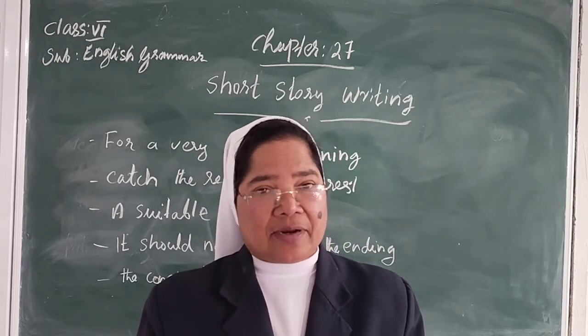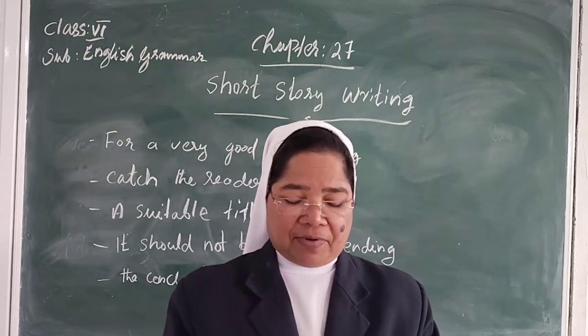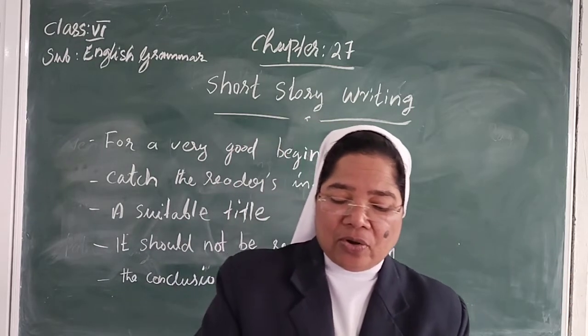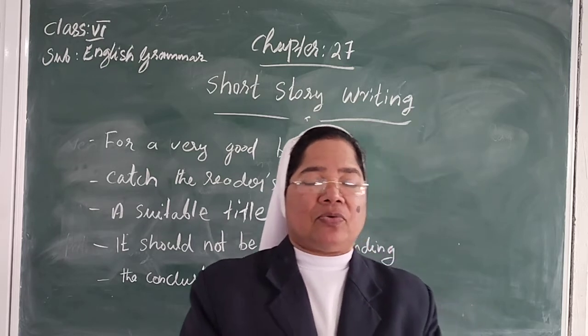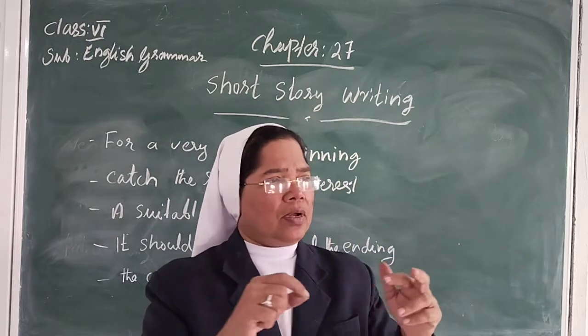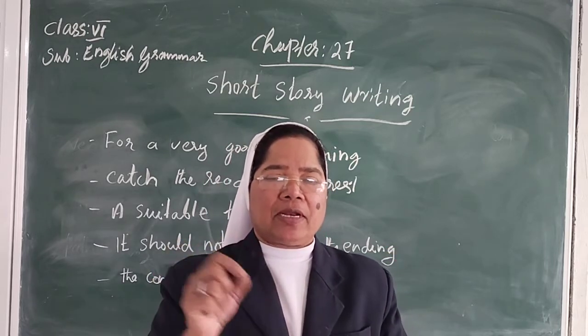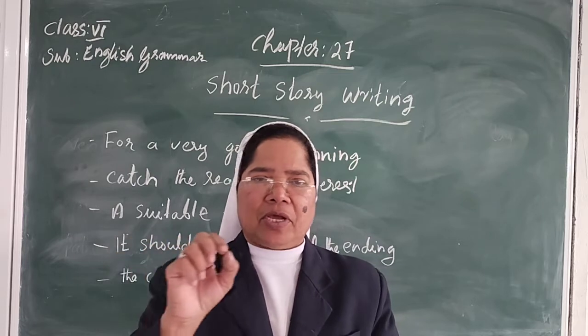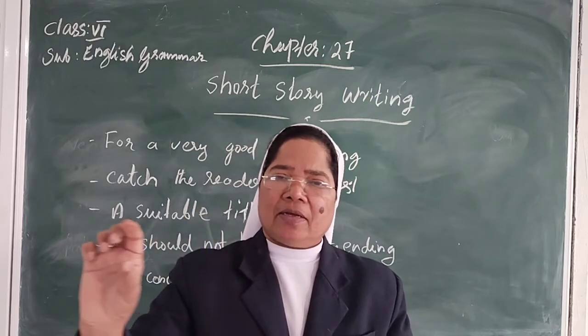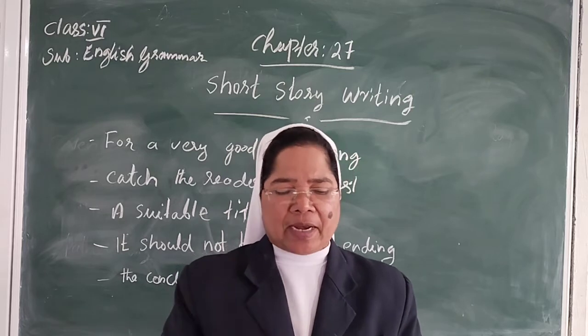It should catch the reader's interest. We should catch the reader's attention at the first point. Then dialogue between the characters may be included. Some, like Ram, speak in this way, or they speak in that way. You can add male and female, boy and girl characters. Then we have to give some names. Then write the boys this one, then the girls this one, and dialogues we can also add.